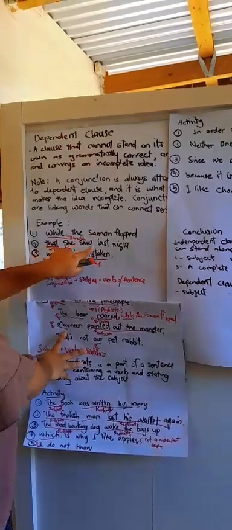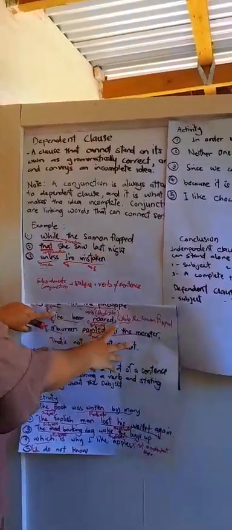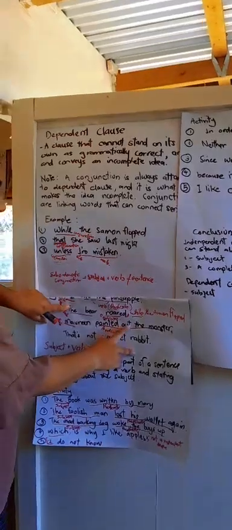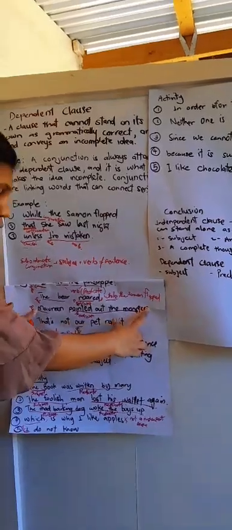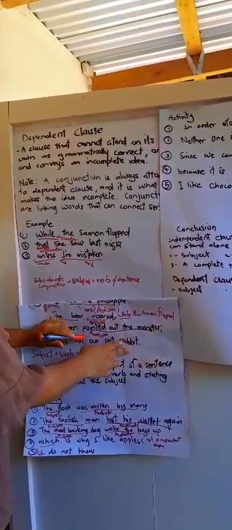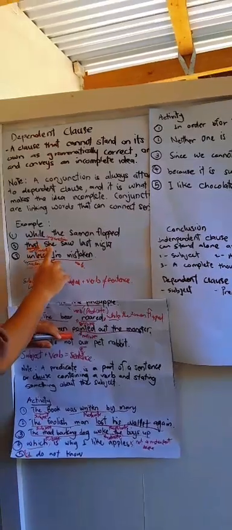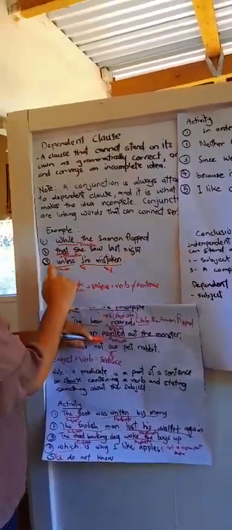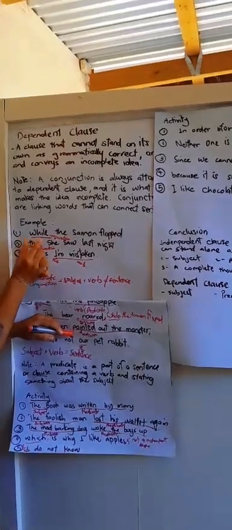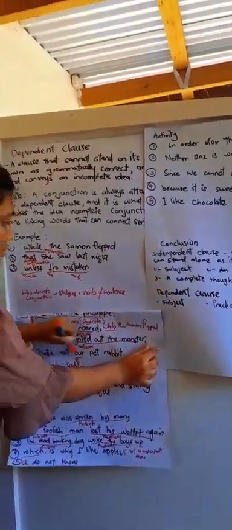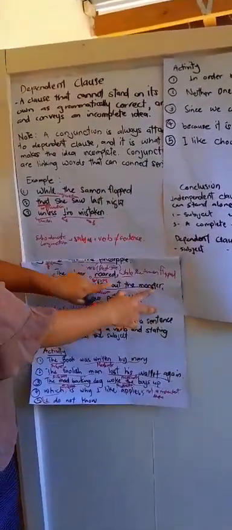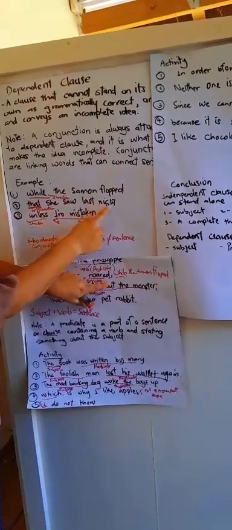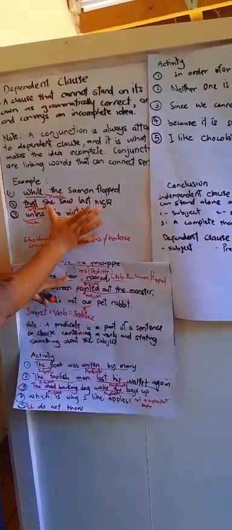"That she saw last night." "Maureen pointed out the monster." This is an independent clause. When added "that she saw last night," this conjunction added here makes it a complete sentence: Maureen pointed out the monster that she saw last night. Dependent clause.